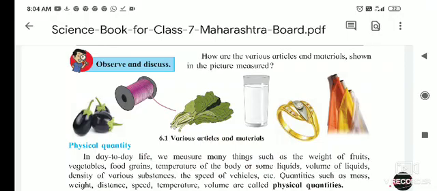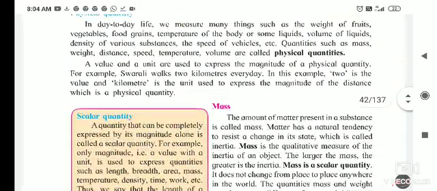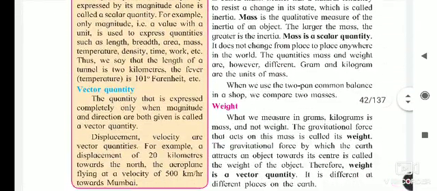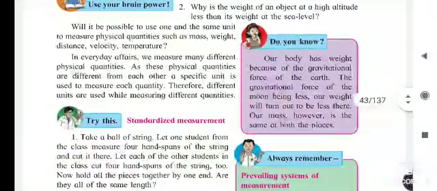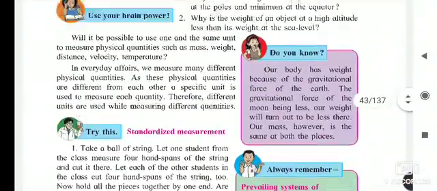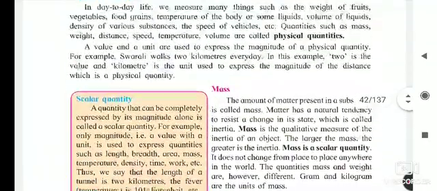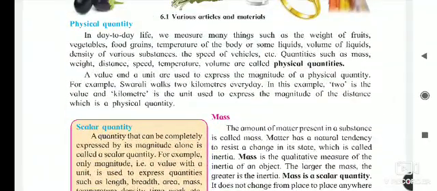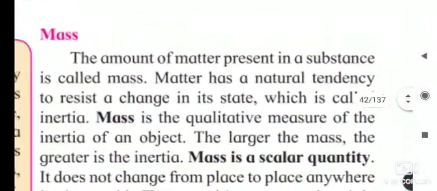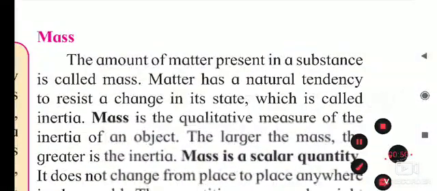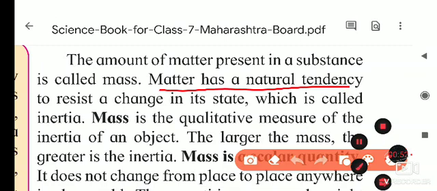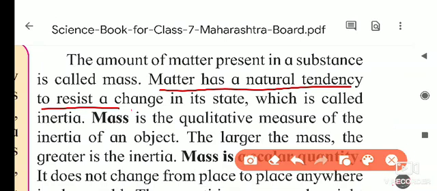So, the first definition is inertia. The definition of inertia is: matter has a natural tendency to resist a change in its state, which is called inertia. So this is the definition of inertia.